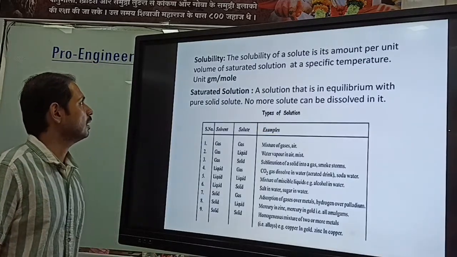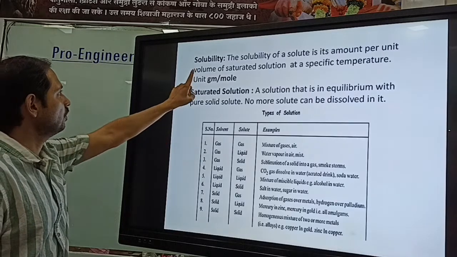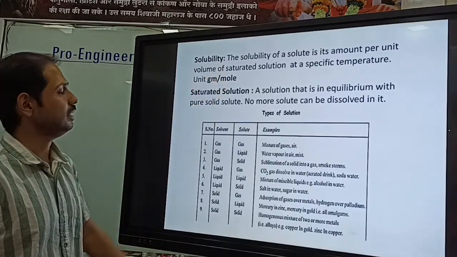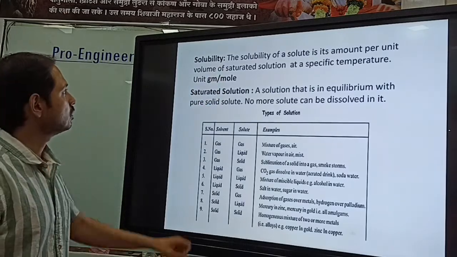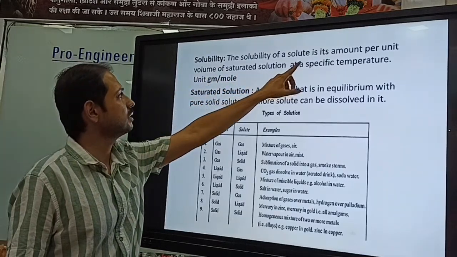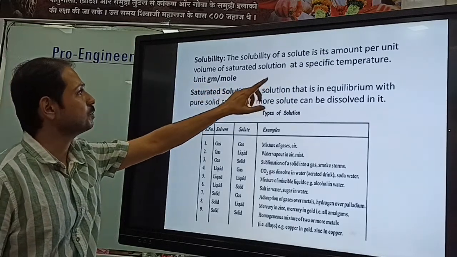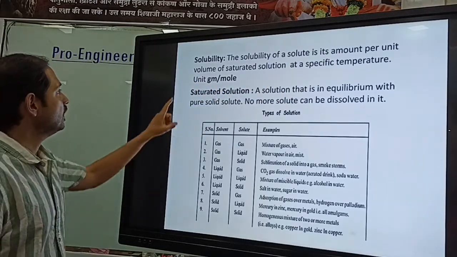Now another important definition we need to remember is solubility, right? What is solubility? The solubility of a solute is its amount per unit volume of saturated solution at a specific temperature. The unit is gram per mole.